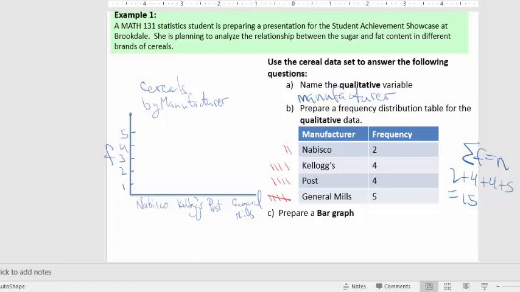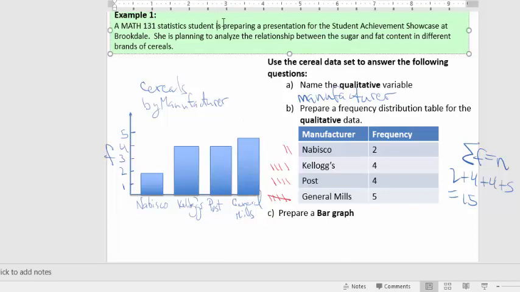So in other words, how many cereals are there for each manufacturer, and then I would just create bars above each cereal manufacturer name. So the Nabisco would have a bar that would go up to 2, so it would be something like this. The Kellogg's would go up to 4, so it would be like this. The Post would also be 4, so it would be the same height, and the General Mills would be 5. And that would be your bar graph.